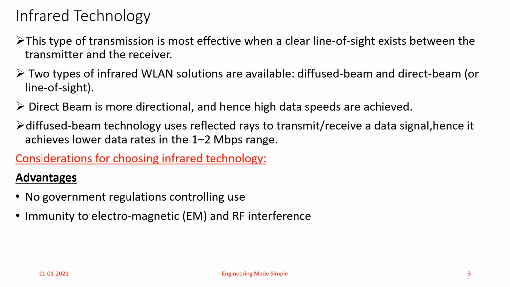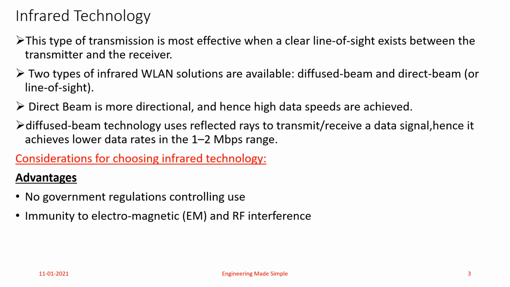What is the meaning of the term diffuse? The transmission and reception between the different wireless devices connected in a WLAN takes place by means of reflected rays. When the waves get reflected each and every time, some quality of the signal gets degraded, and hence lower data speed is achieved, that is lower data rates in the 1 to 2 Mbps range.